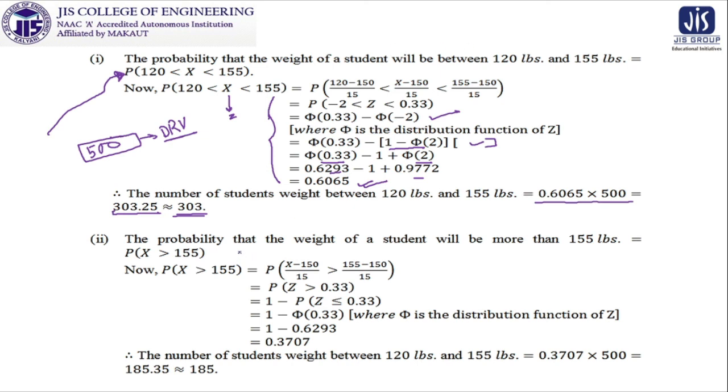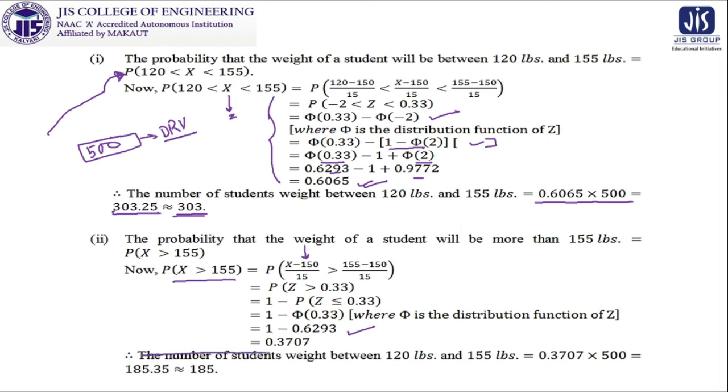For the next question, the probability that the weight of the student will be more than 155 pound, we have to find P(X greater than 155), and again our job is to convert this capital X to z. P(Z greater than 0.33) means we need 1 minus P(Z less than or equal to 0.33), and from the table we have this value and we can get this answer. So the number of students weighing between 120 pound and 155 pound is 303.